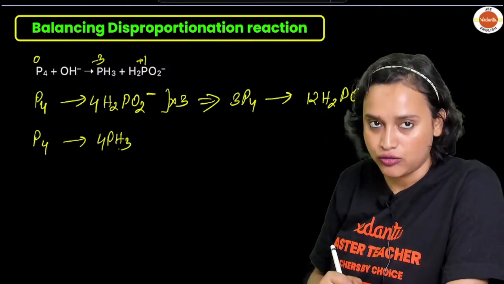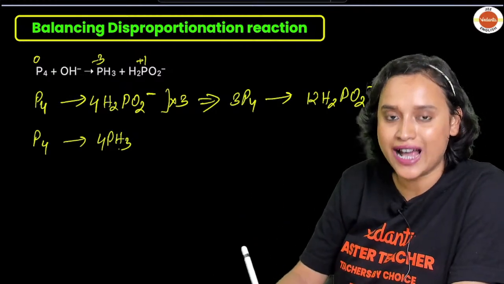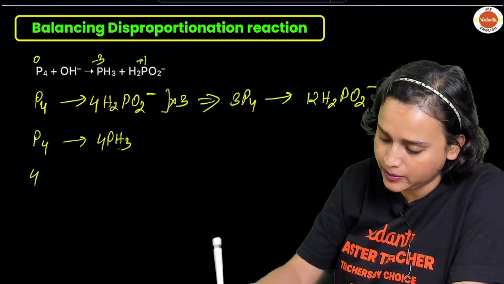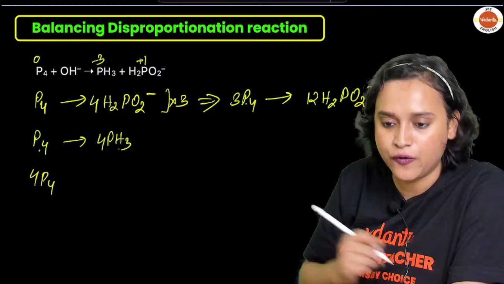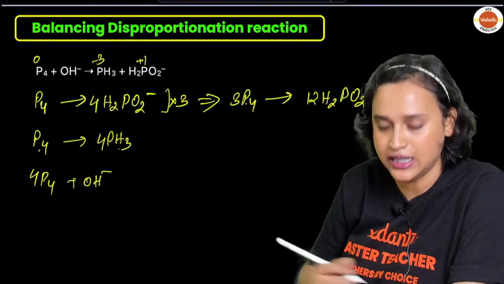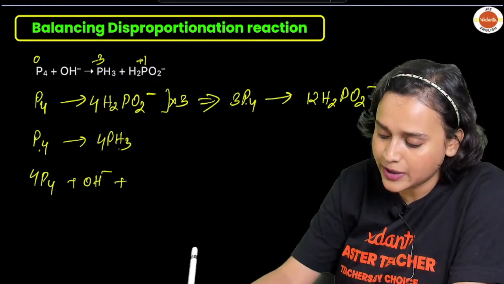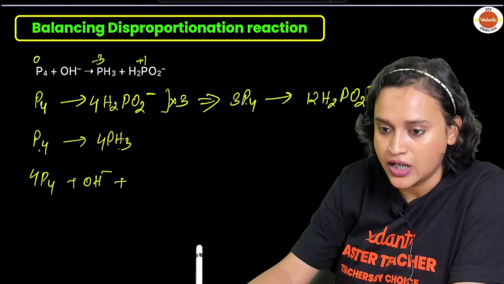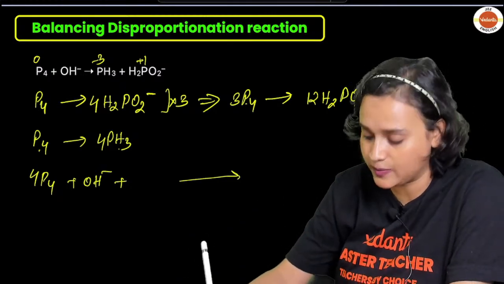Yes. Now, that means the overall reaction will become, see, check it out, guys. It will be 3P4 and here is 1P4. So it will be 4P4, am I right? Plus, what do you have? You have OH minus, am I right? Plus, see, 12H2O. Just because here you have H2PO2. You have 12H2PO2. Chalo, we will write this later just to explain this to you.